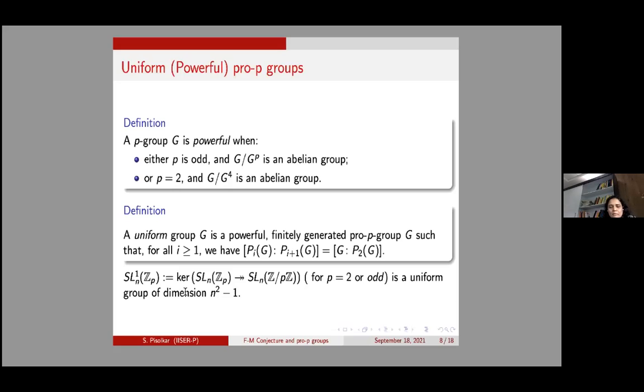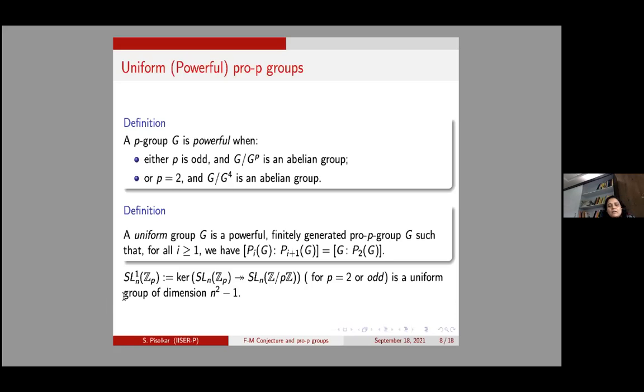Let's look at the map SL_n(Z_p) to SL_n(Z mod pZ). The kernel of this map, which we denote by SL_n^1(Z_p), is a uniform group of dimension n squared minus 1.